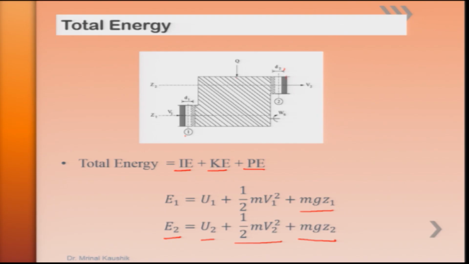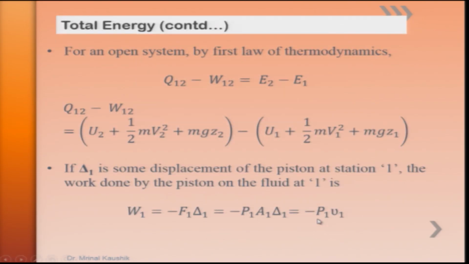Now, moving ahead, for an open system we can write the first law of thermodynamics as Q12 minus W12 is equal to the change in energy. Substituting back, Q12 minus W12 can be written as U2 + 1/2 m v2² + m g z2 minus the total energy at section 1, that is U1 + 1/2 m v1² + m g z1.